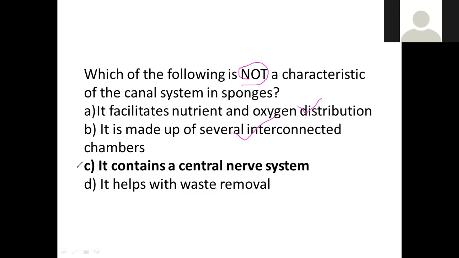It consists of a central nervous system? No, the central nervous system is absent. It helps in waste removal, yes. Waste removal, absorption of food, absorption of oxygen, getting the gametes. Many interconnected chambers are present. So all these are characteristics of the canal system, except that it doesn't consist of a nervous system. The nervous system has no link with the canal system.